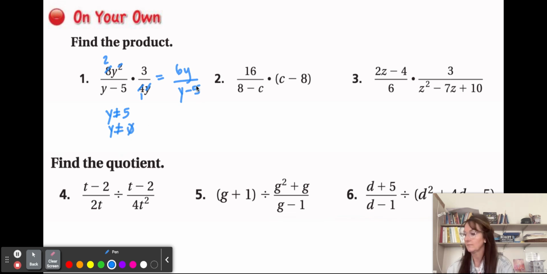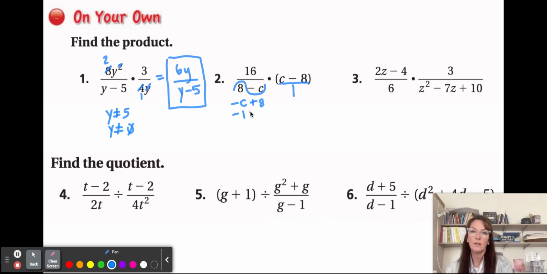Okay? All right. Remember, this is over 1. We can do the whole negative c plus 8. Then we can factor out, so we'll have a negative 1 here.